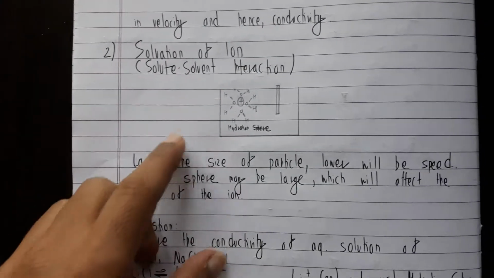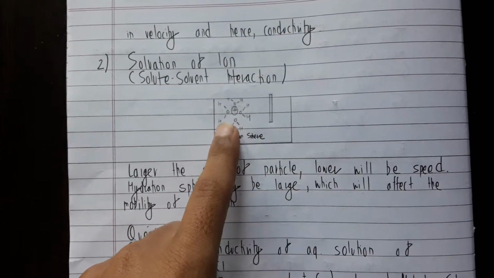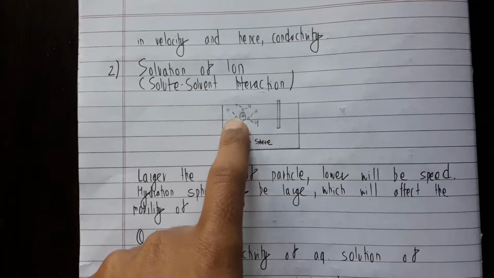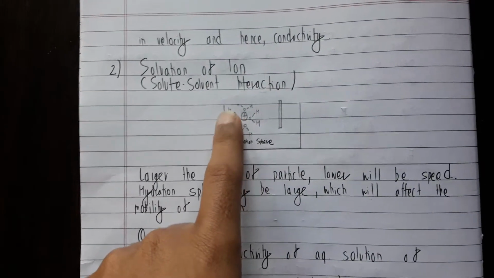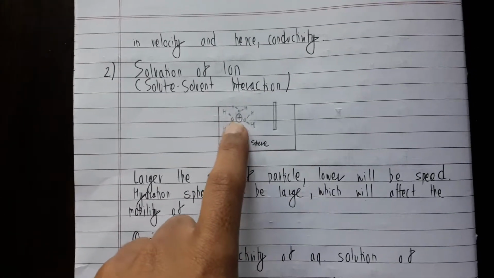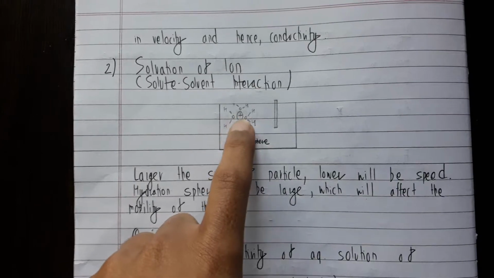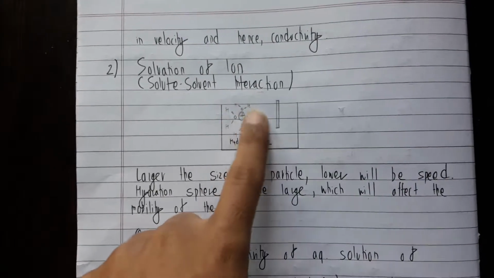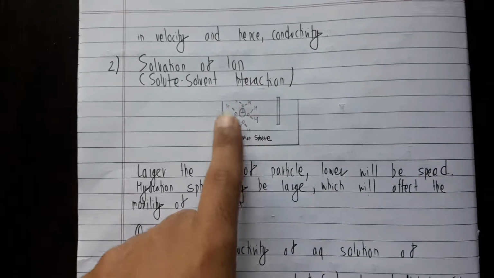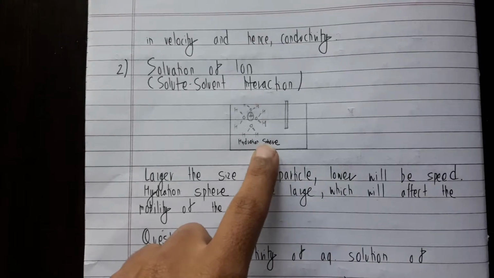So if you have studied the structure of water, then you can say that this oxygen here has a partial negative charge, while these hydrogens have a partial positive charge. So that's my Na+ ion. This big plus in the middle, that's my Na+ ion, and this Na+ ion will be surrounded by water molecules from all sides, right? So it forms a hydration sphere.